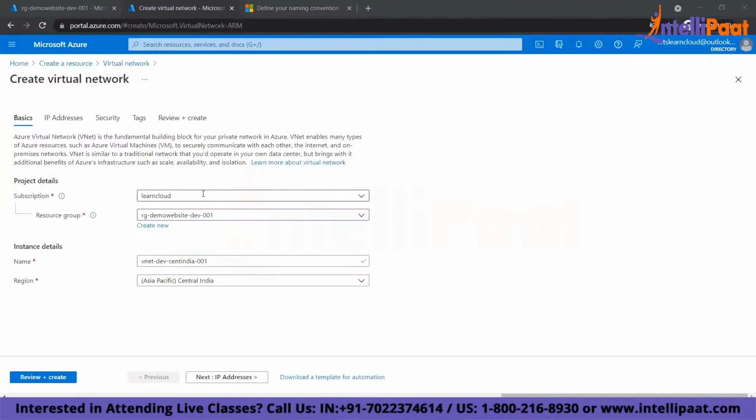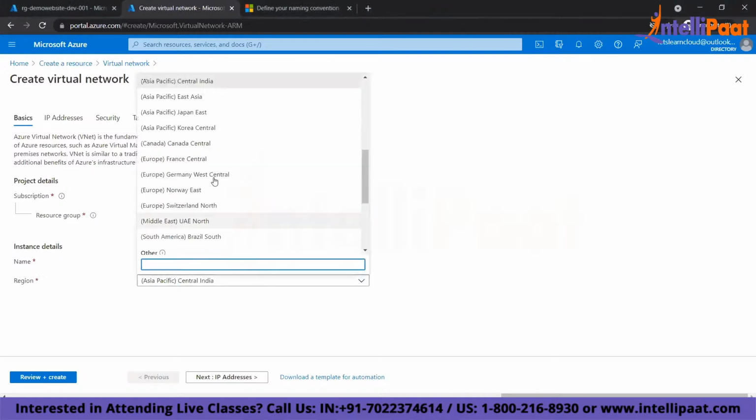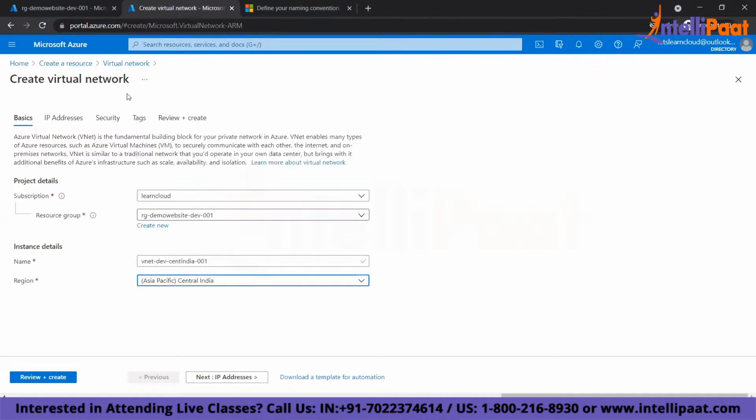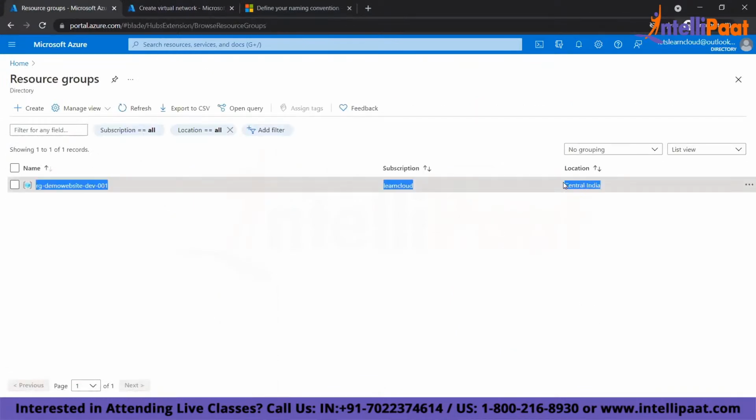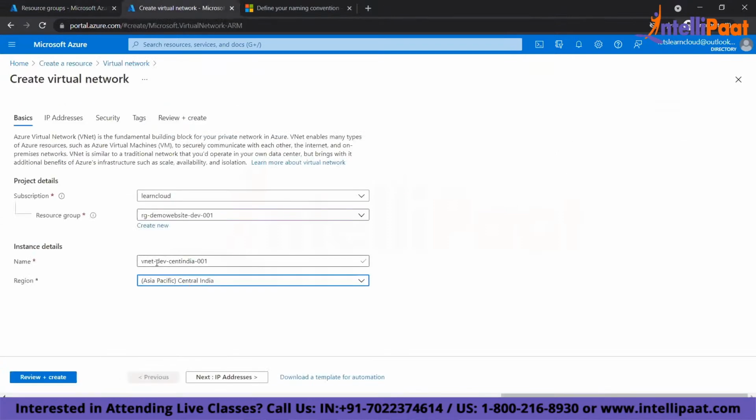So if you see here, this is my resource group. This is my subscription and resource group. This is the name of the virtual network. This is the region where I'm going to deploy the virtual network. See, the region of the resource group is Central India, and I'm going to deploy the resource also in the same region. So select Central India. This is my virtual network name.